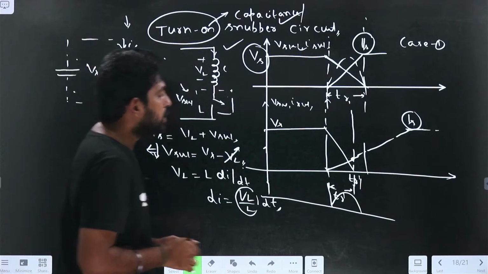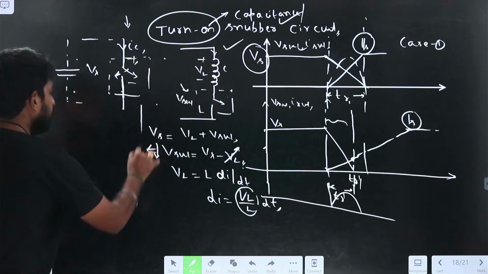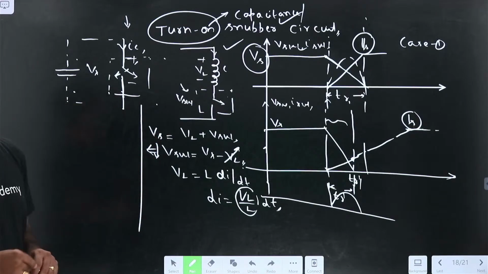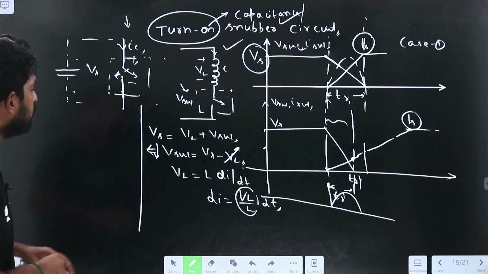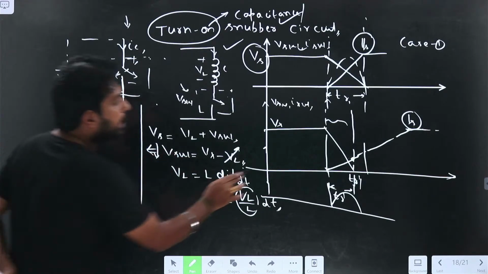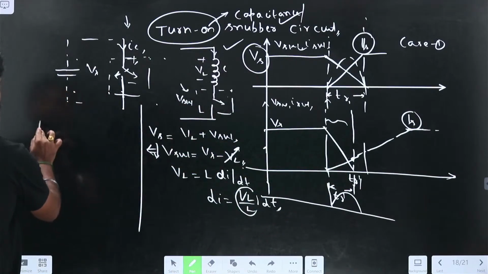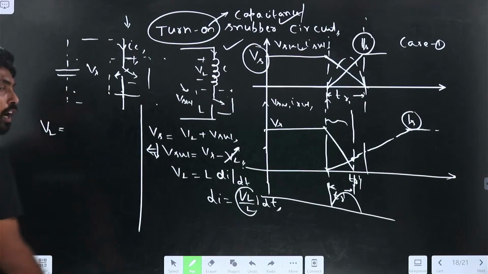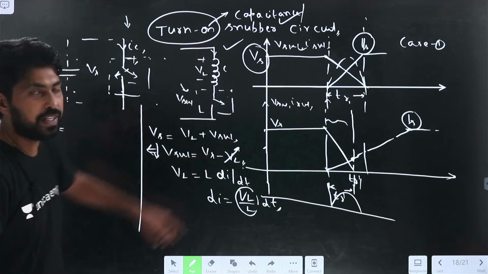Now we got the TR dash. Now try to find the L value. How can we find the L value? Try to substitute in this. Now try to find the VSW. What is the line equation for this? If I take the VL, how would the VL be? So VL equal to VS minus VSW.